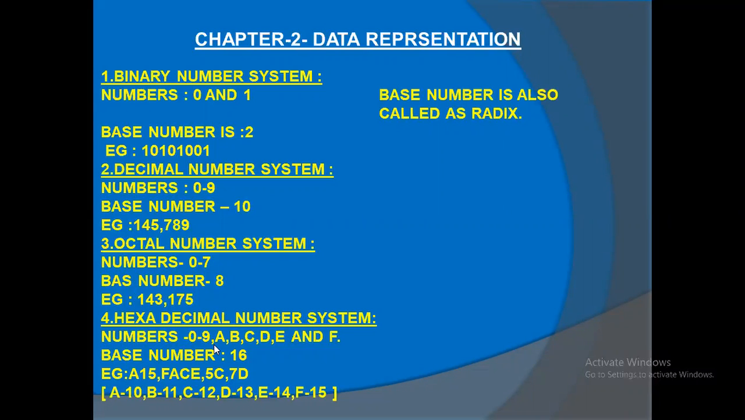After 9, 10 is represented by A. We should not say it is 1, 0. We should say it is A. 10 is A. B means 11, C means 12. You can see in the last line: D means 13, E means 14, F means 15, up to 15. So 0 to 15, how many numbers? 16, sir. 16 numbers.